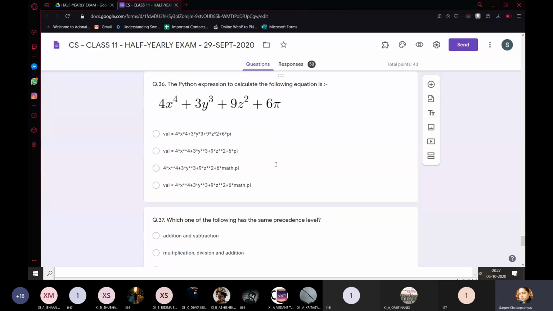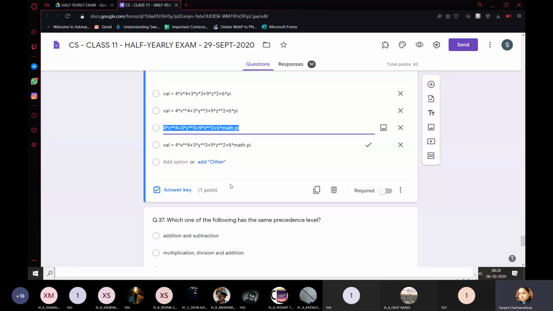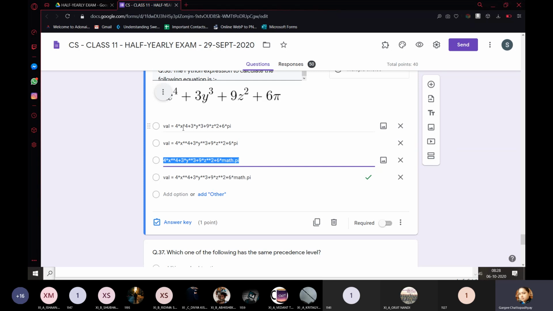The Python expression to calculate the following equation is: the answer is the last one. If you simply write pi, first expression, you can see why it is wrong. X raised to the power is not used correctly. In the next one, the value of pi is unknown.